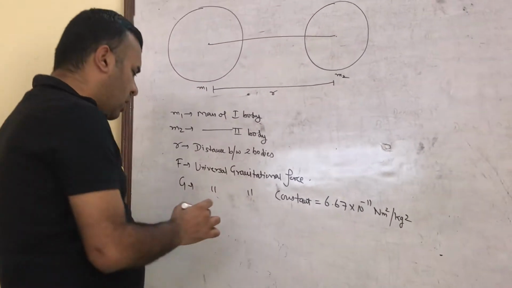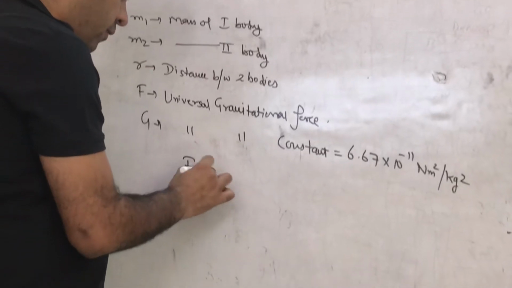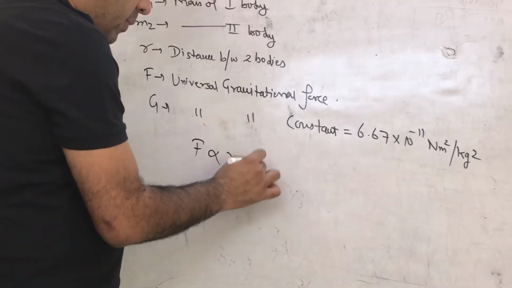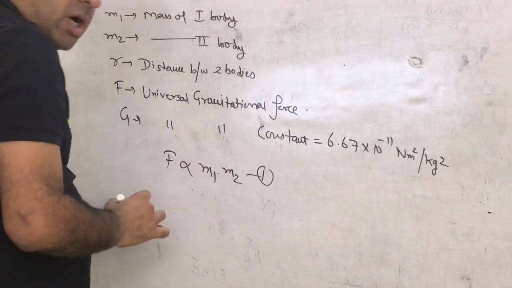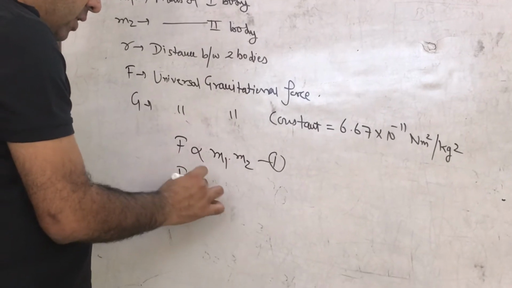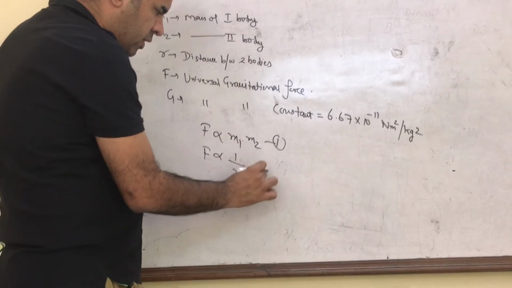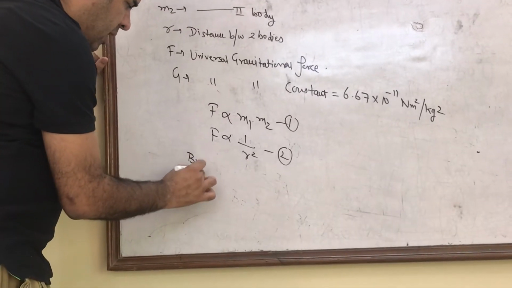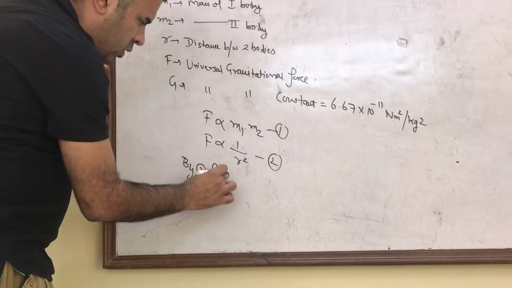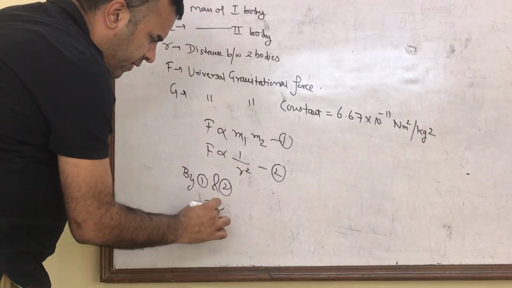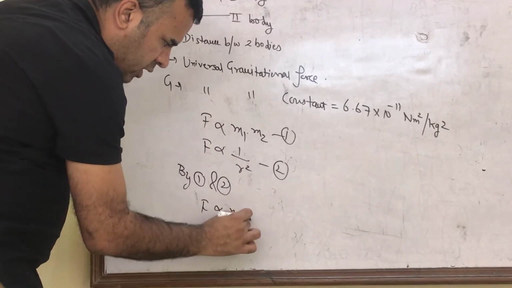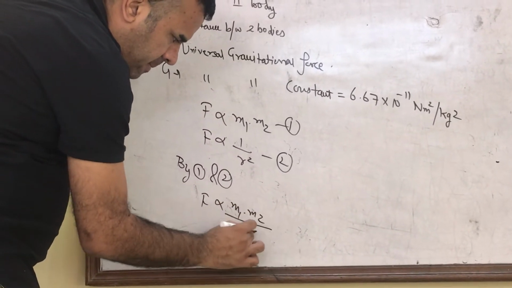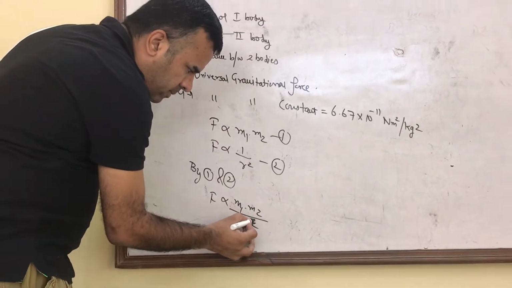Now according to the law, force is directly proportional to the product of masses and inversely proportional to the square of the distance between them. If you summarize these two, you will get F is directly proportional to m1 m2 by r square.